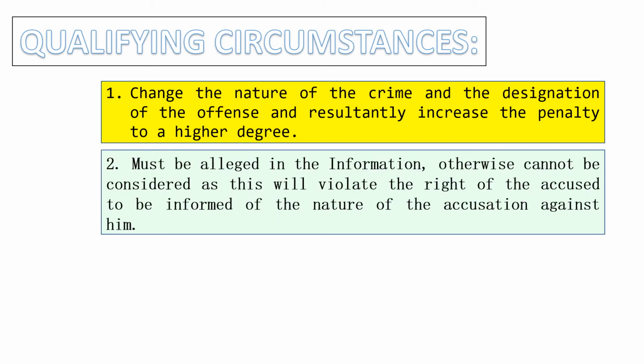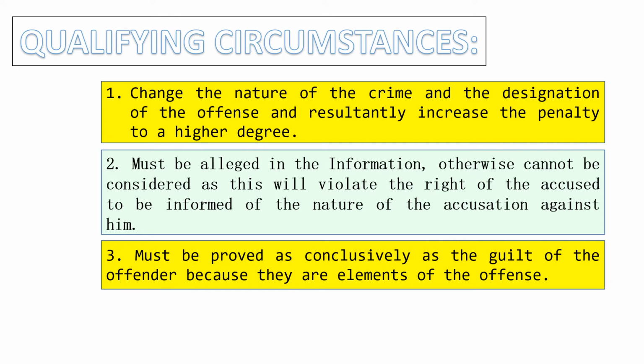Next, the qualifying circumstance must be alleged in the information. Otherwise, it will not be considered because that will violate the constitutional right of the accused. Ano yung nava-violate na constitutional right of the accused? That is the right of the accused to be informed of the nature of the accusation against him. Number 3, that qualifying circumstance must be proved as conclusively as the guilt of the offender because that qualifying circumstance is an element of the offense.